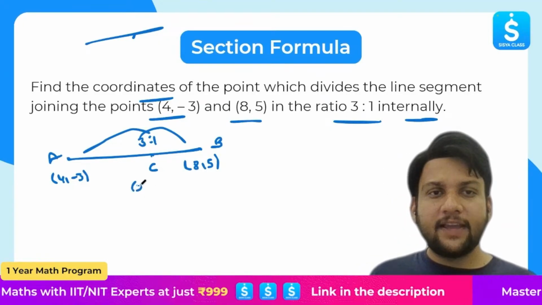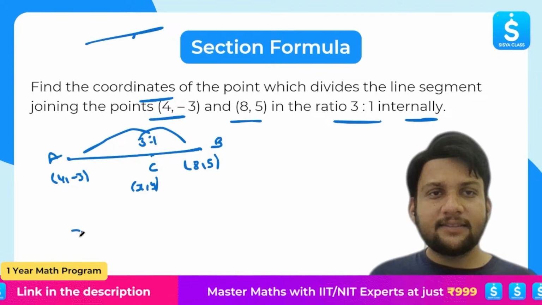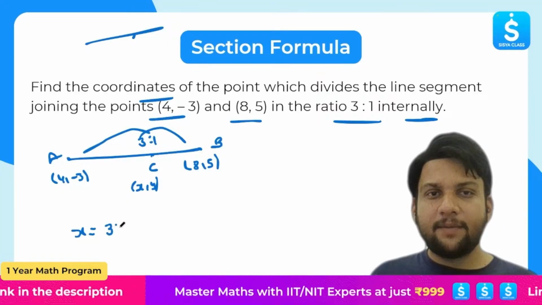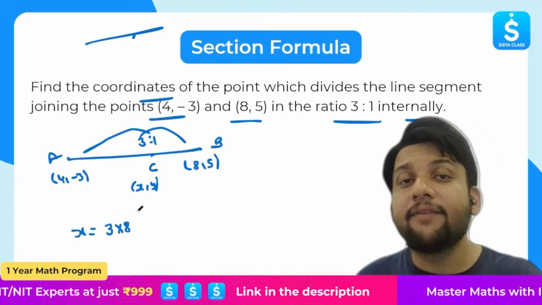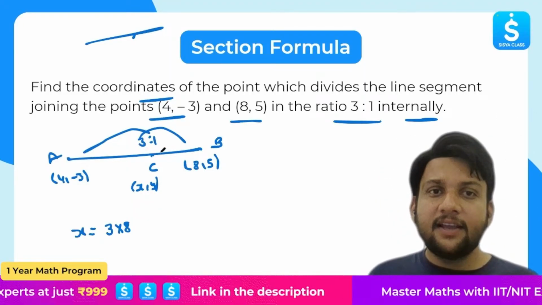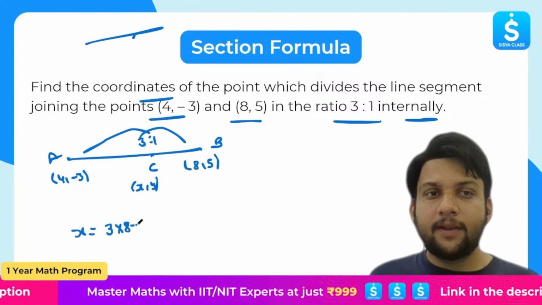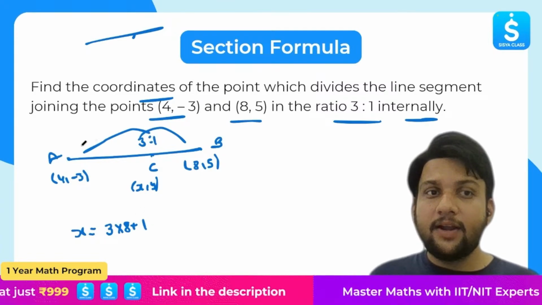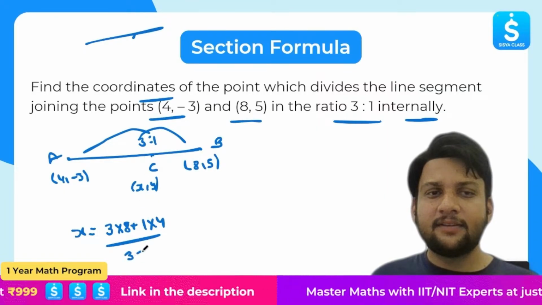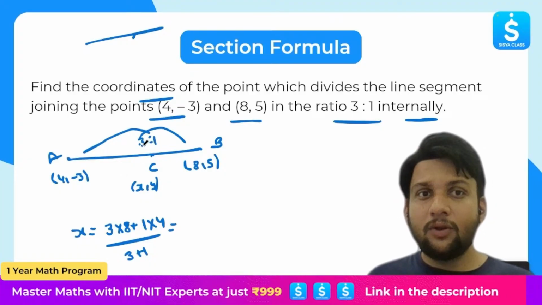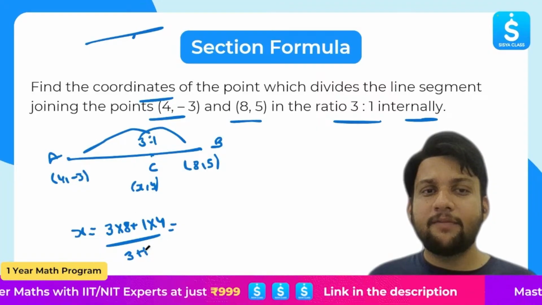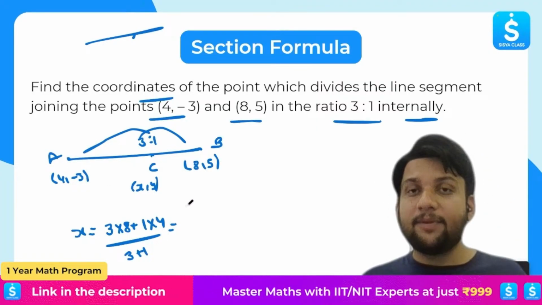So if the coordinates of C are (x, y), what will I write? x equals, see, m1 x2, that is 3 multiplied by 8. If you write the formula with m1, m2, x1, x2, it will take time. Just see it like this. I have to see the x coordinate: 3 times 8 plus 1 times 4 over this ratio, that is 3 plus 1. Again, I'm telling you, see the first ratio and the first coordinate of x. So 3 multiplied by 8 plus 1 multiplied by 4 over 3 plus 1. If you do it like this, it will be very clear.